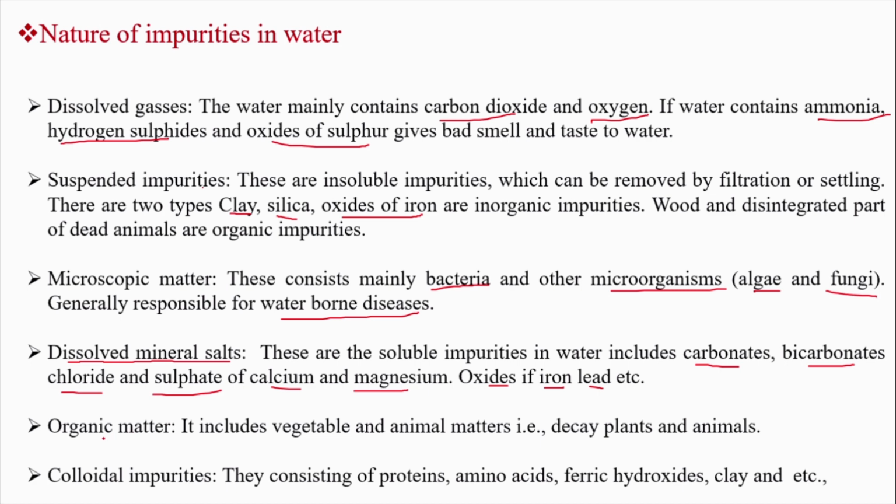Moving on to the organic impurity, the vegetable and animal matter, if it is mixed in a water source, it will undergo degradation or oxidation. Along with this, the plant and animal parts undergo degradation. That's called as the organic matter. The last impurity is a colloidal impurity. The colloidal impurity is like protein, amino acid, ferric hydroxide, clay, etc. So these are all causes of impurity to the raw water or naturally available water.